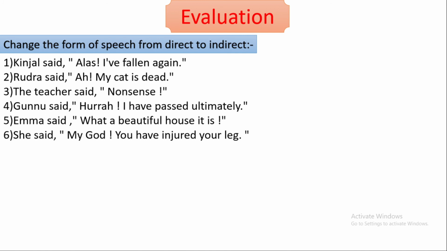Kinjal said, "Aha, I have fallen again." Rudra said, "Ah, my cat is dead." The teacher said, "Nonsense." Guna said, "Hurray, I have passed ultimately." Ima said, "What a beautiful house it is." She said, "My God, you have injured your leg."